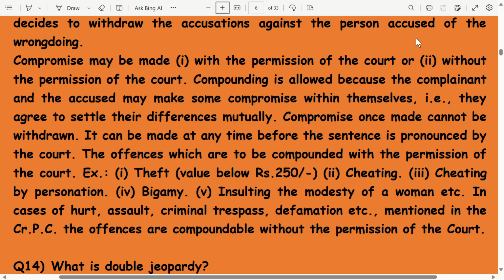The offences which are to be compounded with the permission of the court: insulting the modesty of a woman, bigamy, cheating by personation. Okay? In these cases, the permission of the court is required, whereas in the other cases like hurt, assault, the compromise can be done or the compounding can be done without the permission of the court.